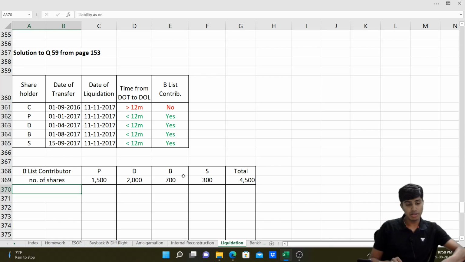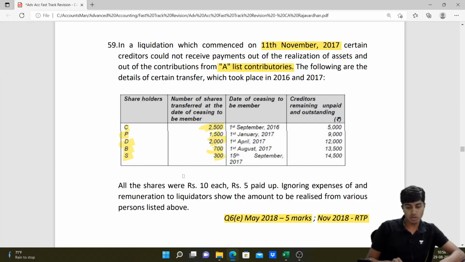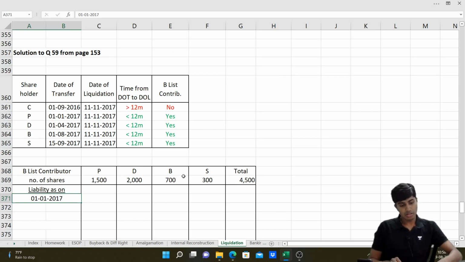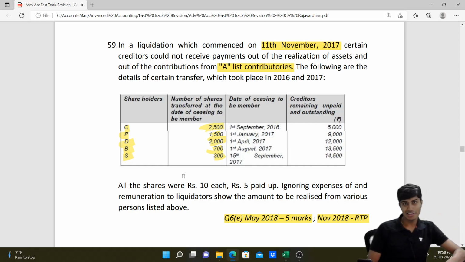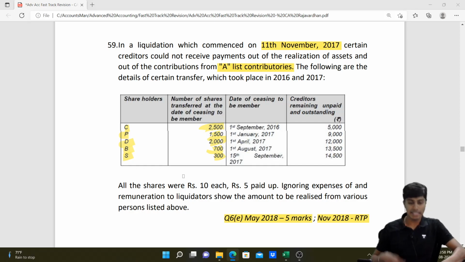Now let's see the liability as on the first date, 1st of January 2017. Sir, why are we not doing it as on 1st of September 2016? 1st of September 2016 is not a significant date because on that date C transferred and C is not a B-list contributor. So we'll start from 1st of January 2017 when P transferred and P is a B-list contributor. Amount outstanding as on that day is 9,000.